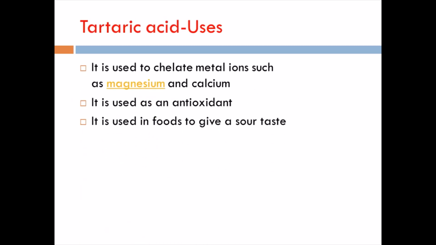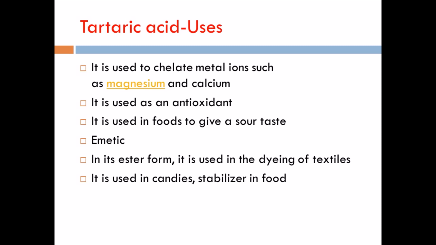Coming to the uses, it is used to chelate metal ions such as magnesium and calcium, in a similar way to oxalic acid, and used as an antioxidant, used in foods to give a sour taste, and as an emetic. Emetic means which induces vomiting. So in case of sudden poisoning situations, at that time you have to induce the person to vomit the poison. In that situation they will give this tartaric acid.